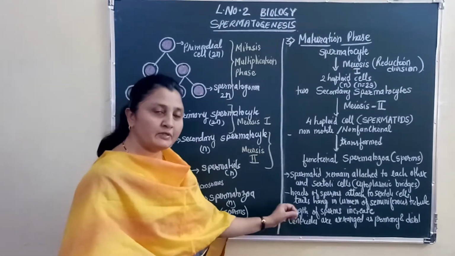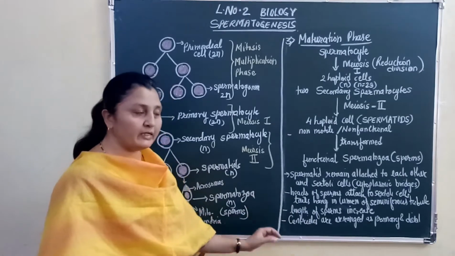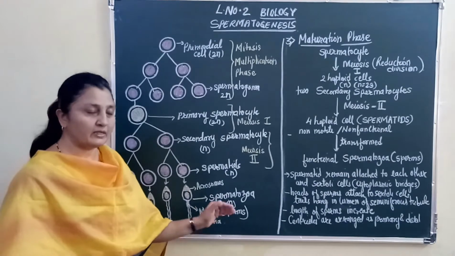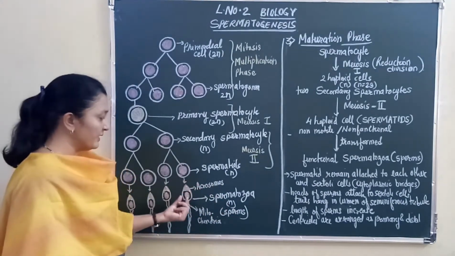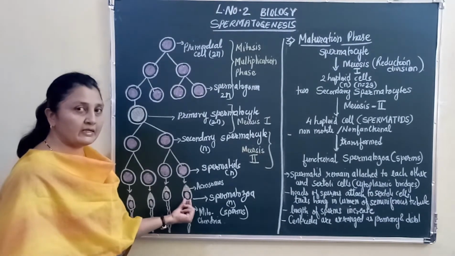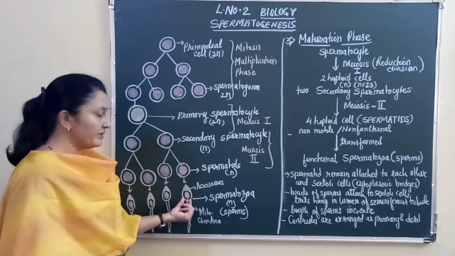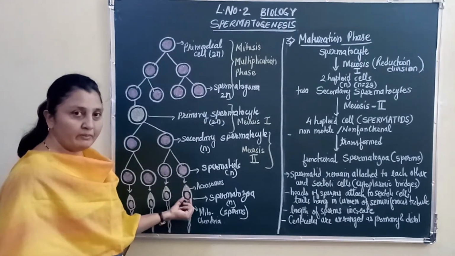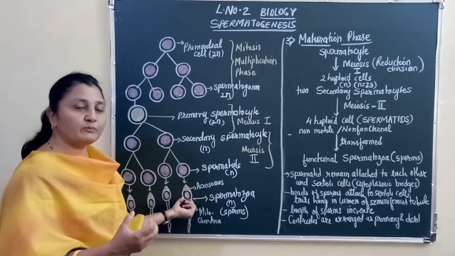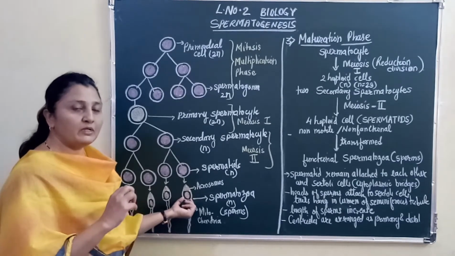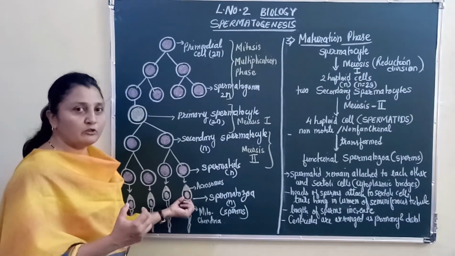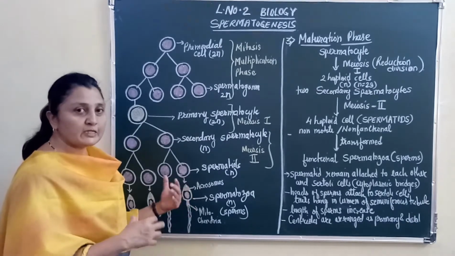The length of the sperms or spermatozoa slowly increases. The centrioles are arranged as proximal and distal. Now there are two centrioles. The proximal centriole gets arranged towards the head region, and the second centriole, that is the distal centriole, gets attached towards the tail region. And remember, the contribution of centrioles to the zygote is from the father's side, that is, only sperms have centrioles. That means eggs do not have centrioles. So the donation of centrioles is by the sperms.